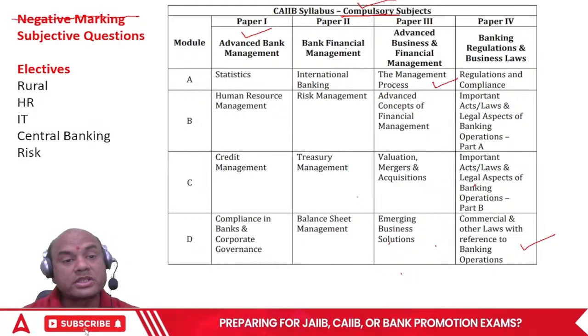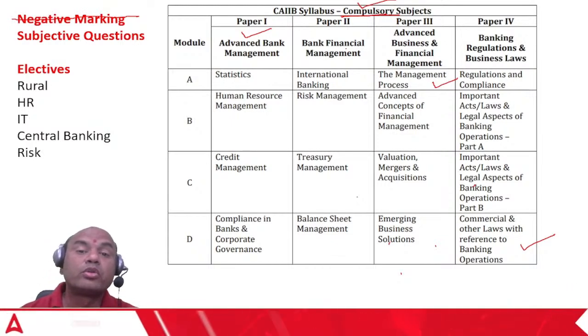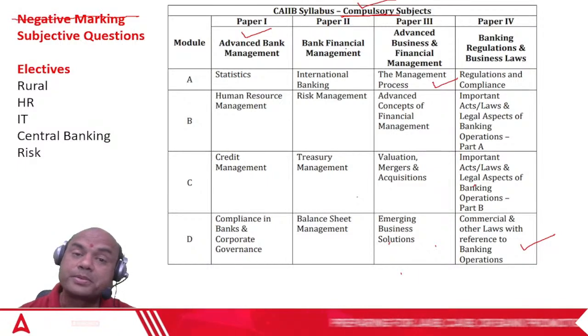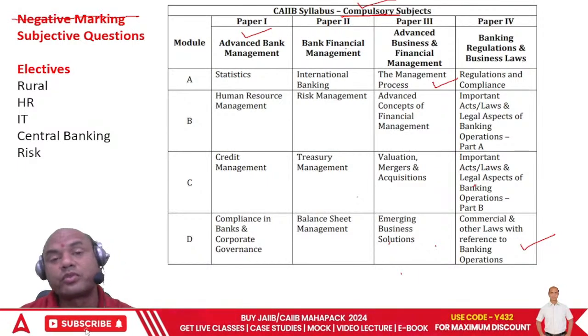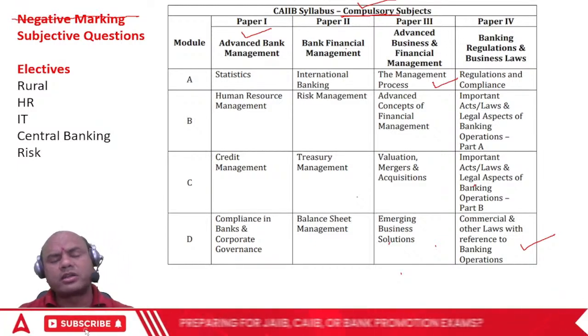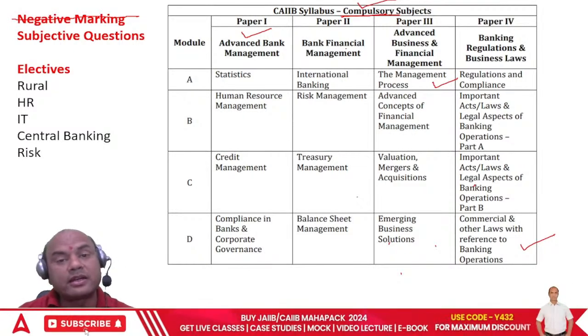Then subjective questions. Now, what do you mean by subjective questions? IIBF has introduced new types of questions in which you don't have any option. Otherwise, we have a habit of those options, right? A, B, C, D. Tick among those four. In subjective questions, you don't have the options. No answer will be given to you. You have to think on your own and then type the answer.